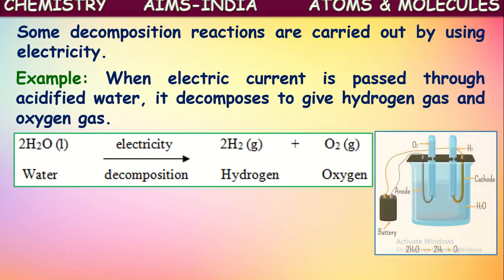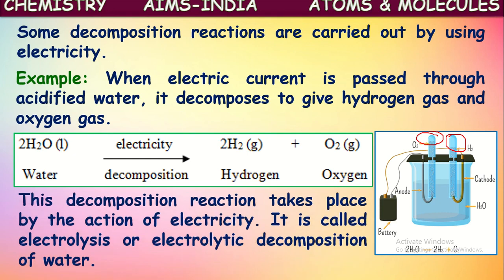So this is the equipment generally used for electrolysis or decomposition of water in the presence of electricity. They use two electrodes which are connected to a battery and they are covered with two inverted test tubes. When water is decomposed at these electrodes, the gases produced will be collected in these inverted test tubes. See here, in one test tube oxygen is collected, in another test tube hydrogen is collected. So we can understand here water is decomposing to form hydrogen and oxygen gases. This is occurring in the presence of electricity.